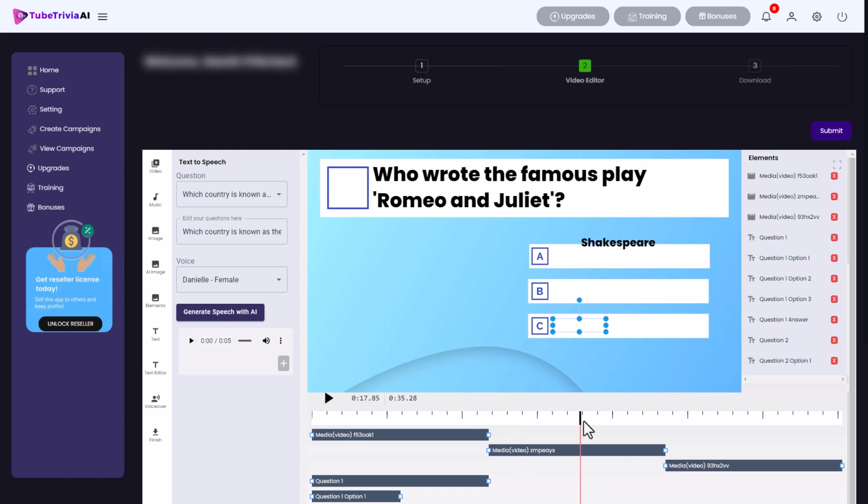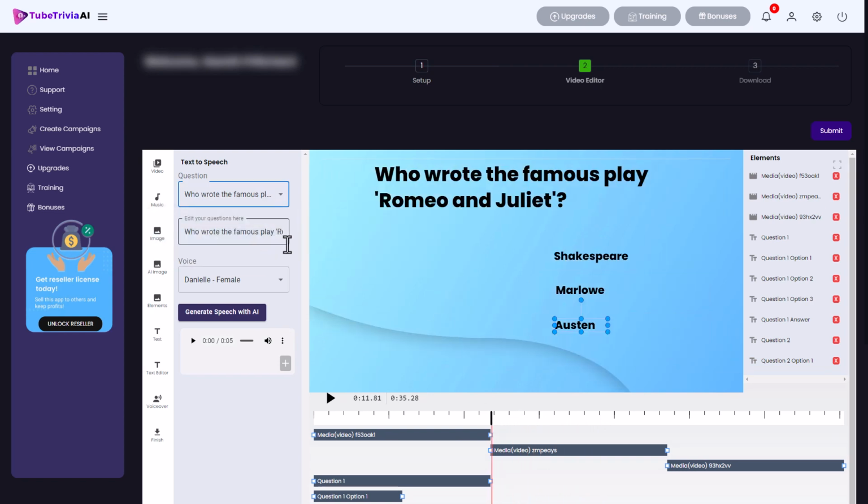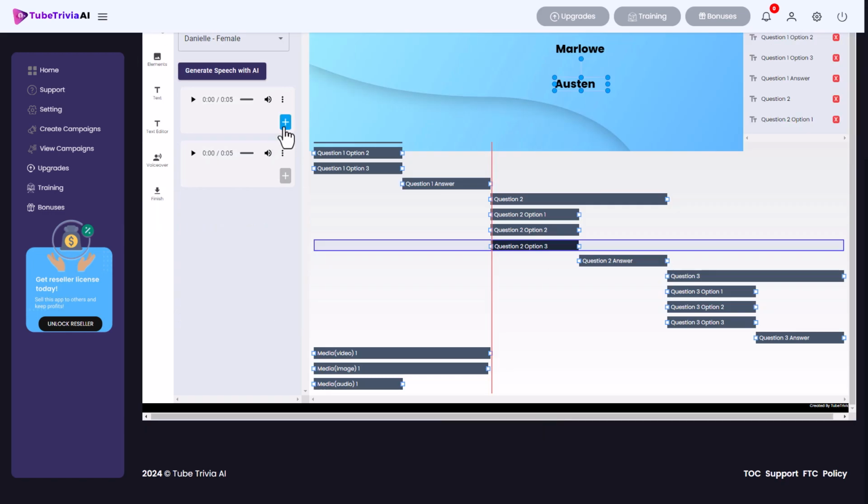I'm probably not going to bother putting in an image, but one thing I will want to do is I will want to generate the TTS. Again, we're going to have Danielle the female.